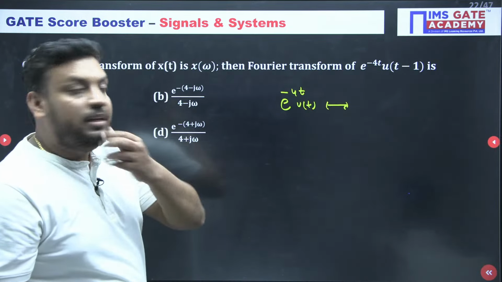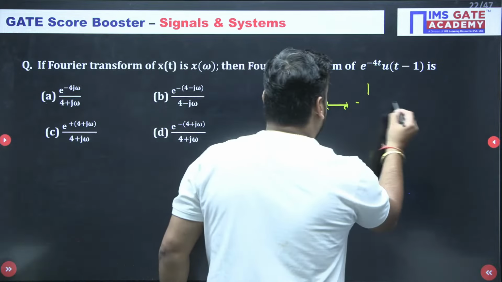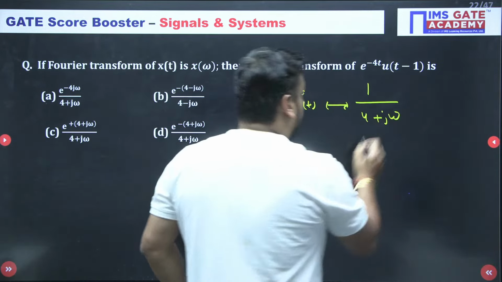e to the power minus 4t u(t), the Fourier transform is nothing but 1 upon 4 plus j omega. Do you want to have a try, guys?